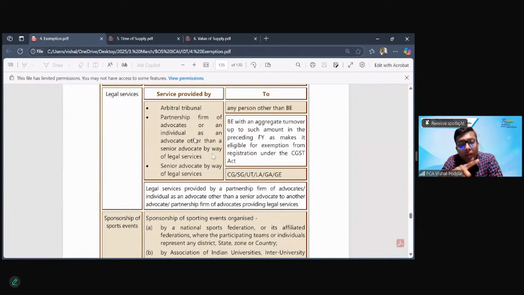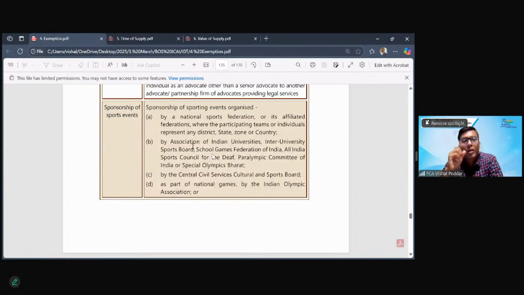Second, lawyer giving services to business entities, which are small business entities, again exempt. In simple words, lawyers giving services to large business entities. Again, who is large? Who are liable for registration. Only those lawyer services or those legal services are taxable. And yes, rightly mentioned by Jyoti, they would be taxed under RCM. But Jyoti, let me just point out one important point. In one case, only in one case, lawyer service is taxed under forward charge. Otherwise, you're right. Either lawyer service is exempt or it is taxed under reverse charge.